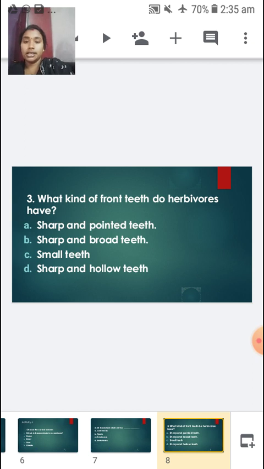Right, children? So, herbivores always have sharp and broad front teeth, right? This is used by them for biting and cutting the grass, right? So all herbivores have sharp and broad front teeth.